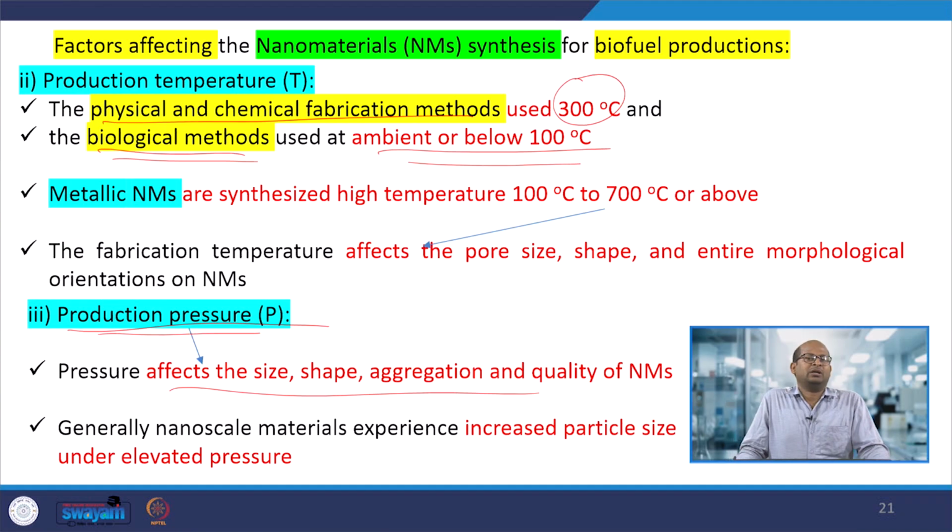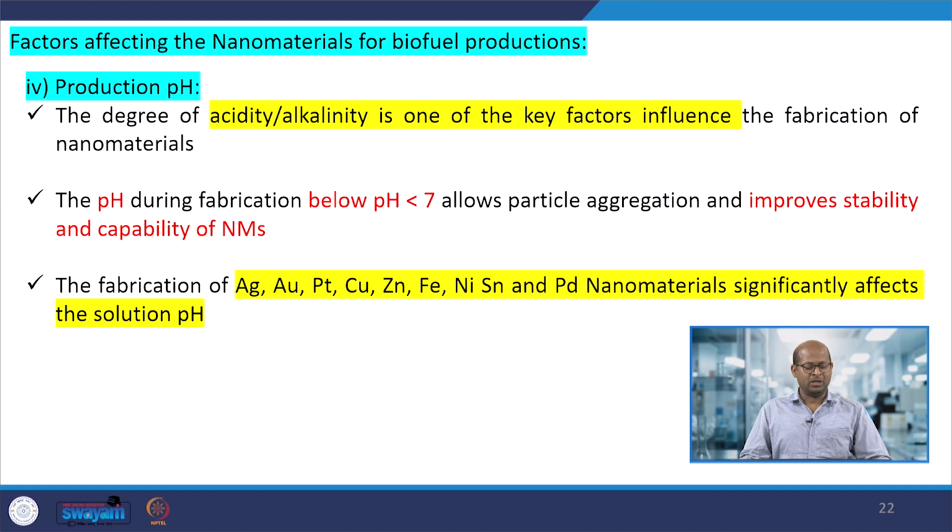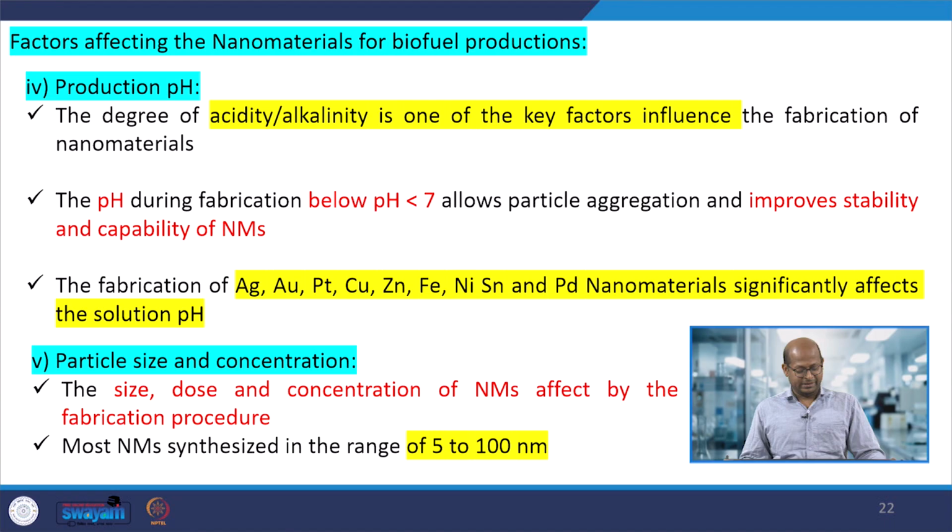Also production pressure: when we prepare the nanomaterials, the synthesis pressure also affects the particle size, shape, and aggregation, that is, the quality of the nanomaterials. Also the production pH: depending on whether it is acidic or basic, the nanomaterials we produce would affect the overall performance of the biochemical reactions.